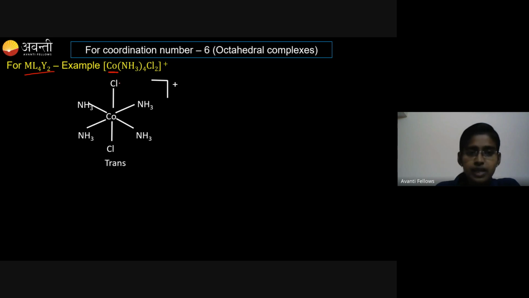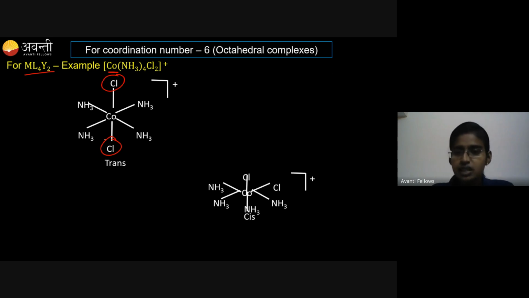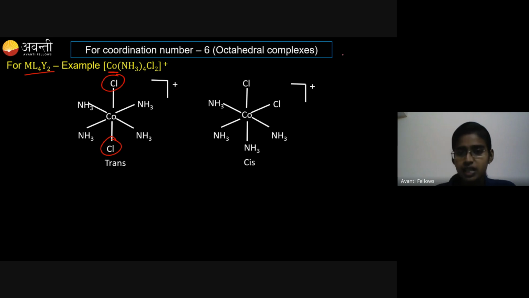You can see the 2 similar ligands are on the opposite side of the central metal atom. If 2 similar ligands are on the opposite side of a system, it is trans. If they are adjacent to each other, it is cis. If 2 ligands are on adjacent positions, it is cis.